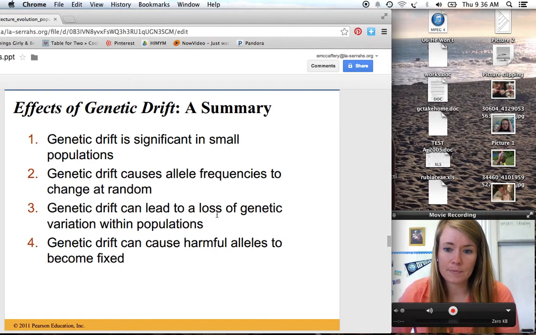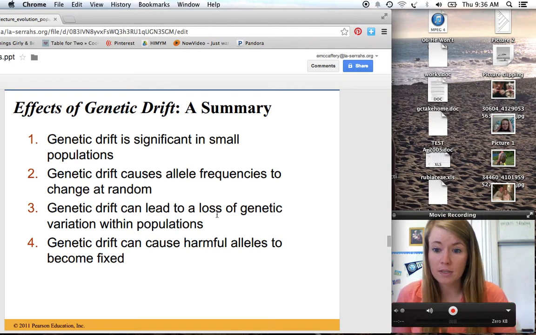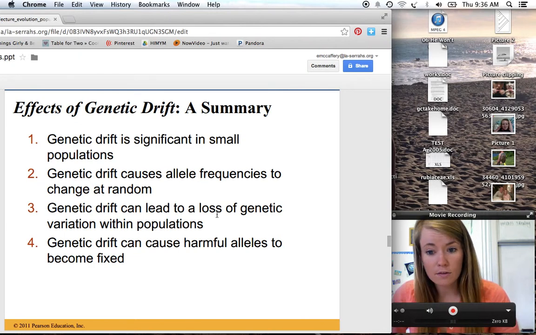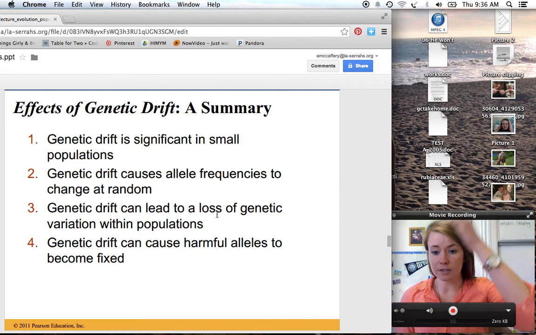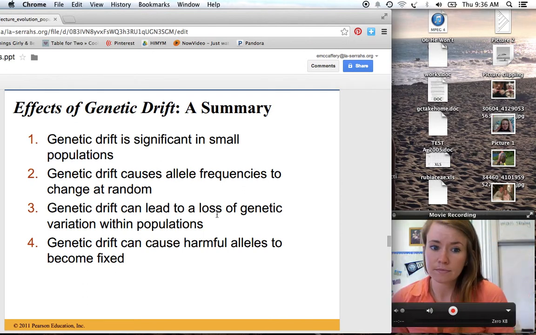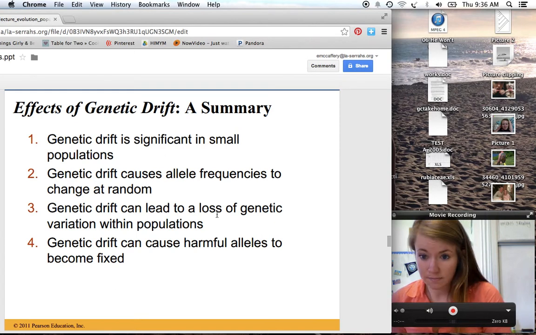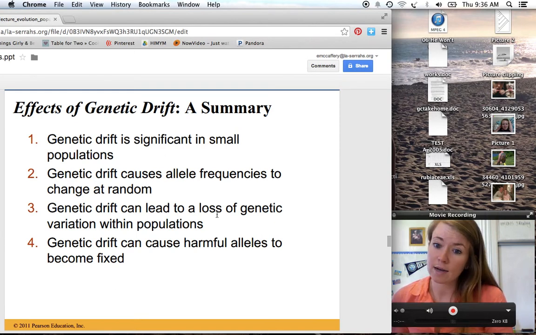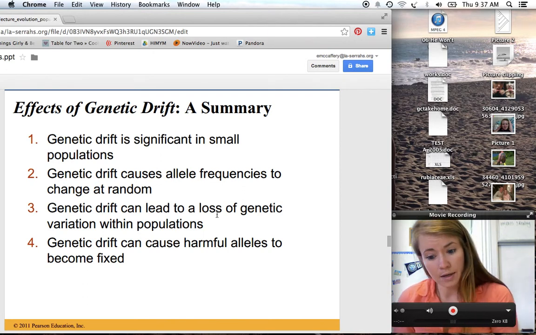Okay, so effects of genetic drift, a summary. Genetic drift is significant in small populations, like we saw with those red and those white flowers, because if only a handful are surviving each generation, and it is happening at random, then the allelic frequencies are going to change each generation. Genetic drift causes allele frequencies to change at random, so there's no prediction of what's going to happen. It's not like Hardy-Weinberg at all. It's not like natural selection where we can predict what's going to happen.